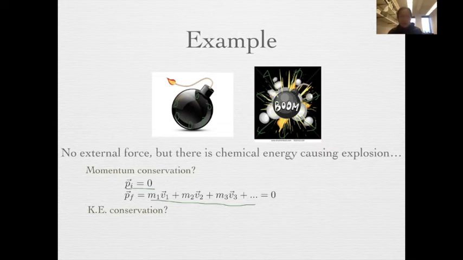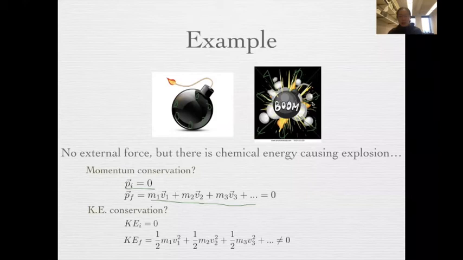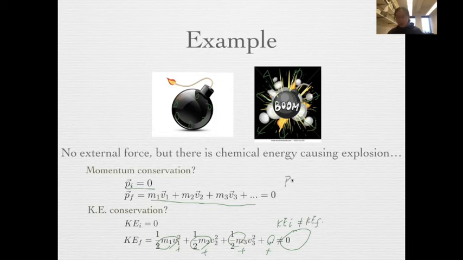The kinetic energy after the explosion is definitely not 0, because every little piece has its own mass and its own speed. And because speed is squared, the kinetic energy for each little piece is a positive number. When you add up all these positive numbers, you will get a huge positive kinetic energy. So you see, in this case, initial kinetic energy is not final kinetic energy, but momentum is conserved.